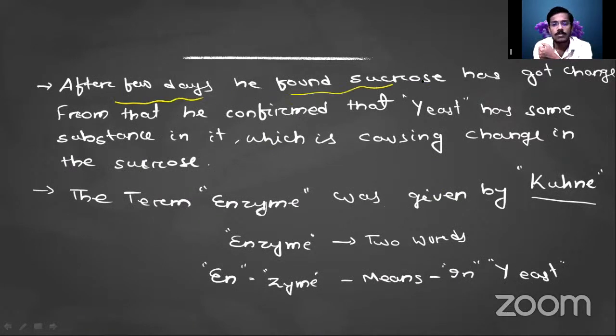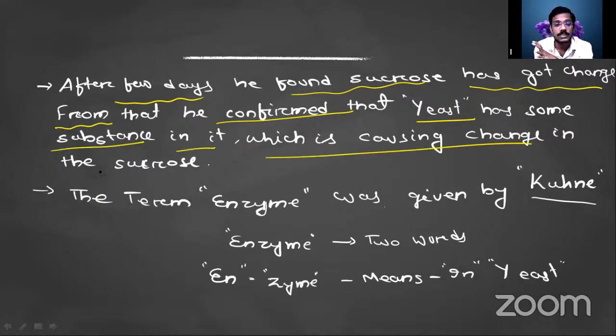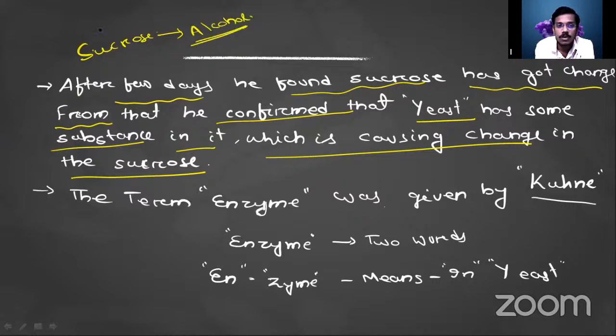After a few days, he found that the sucrose had changed. What actually happened was that when he put the yeast in the sucrose solution, after a few days the sucrose was converted into alcohol.